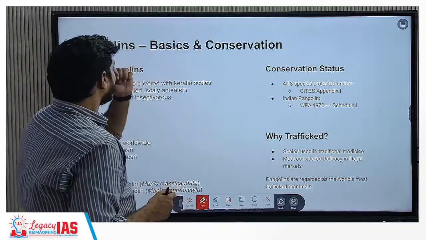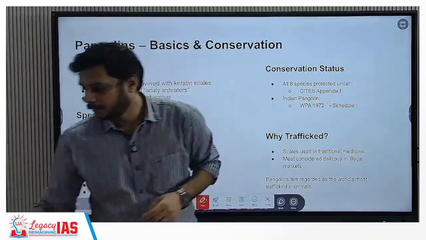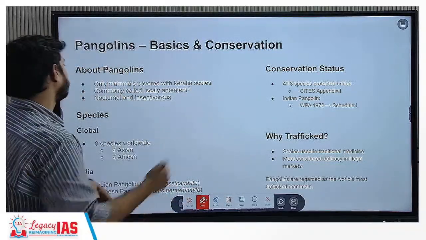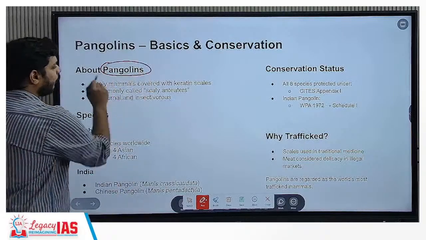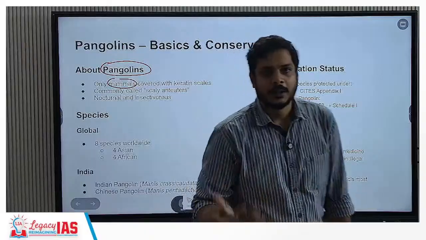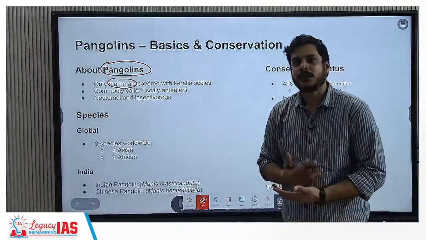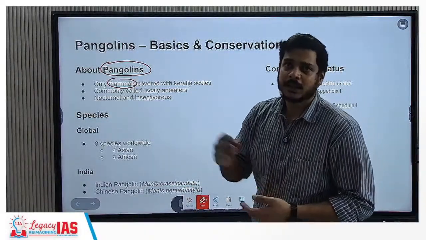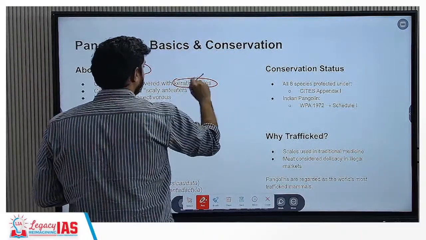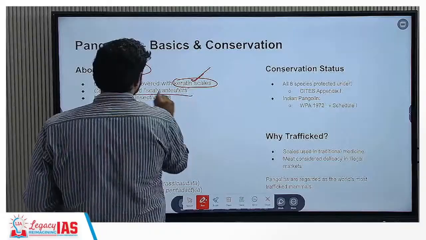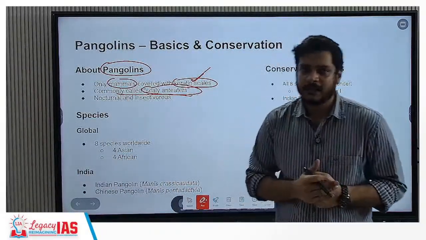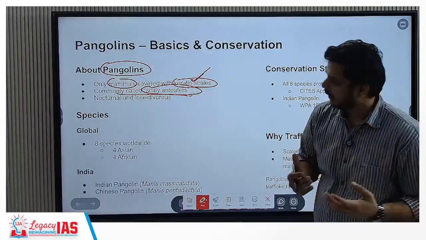Now, pangolins, let us understand the basics and the conservation. First, understand that they are mammals. When we talk about the animal kingdom, there are birds, fishes, amphibians, reptiles, mammals. So pangolins are mammals. They are covered with keratin scales, which we have seen in the earlier picture. They are commonly called scaly anteaters. Scaly because of the structure of shells that they have, and anteaters because they eat ants, right?